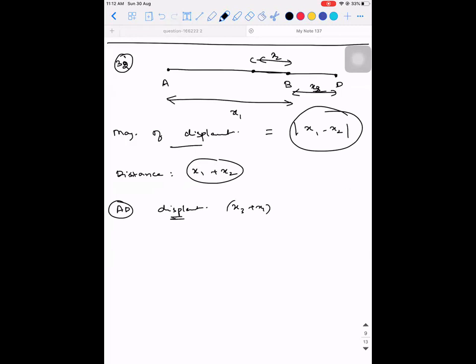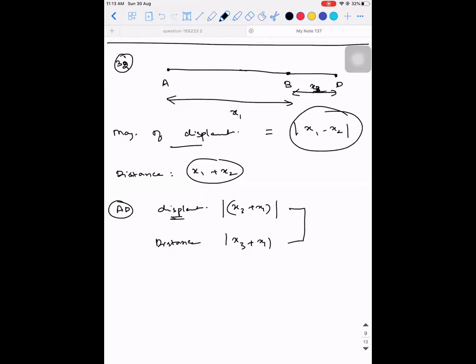x3 plus x3, this is x3. x3 plus x1. If the C was not there and the particle had been traveling only in one direction, then what would have happened? Displacement will be x3 plus x1. What is the distance? It is still x3 plus x1. It will be the same. So this is happening only in the case when it is unidirectional.